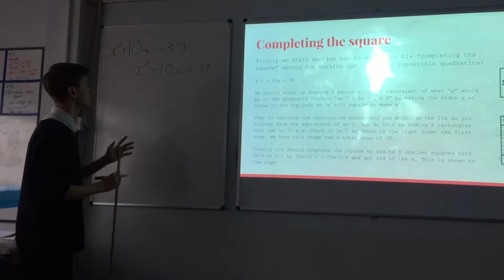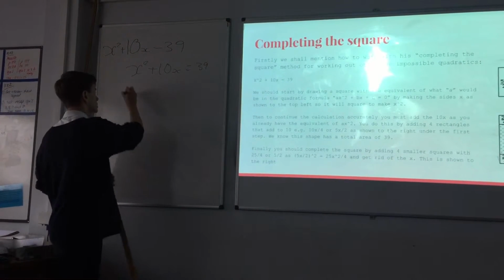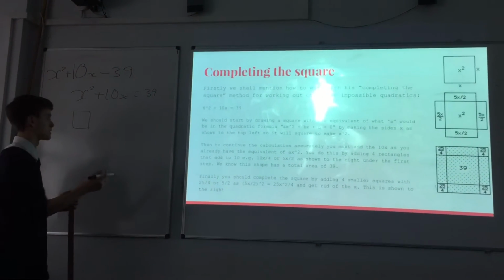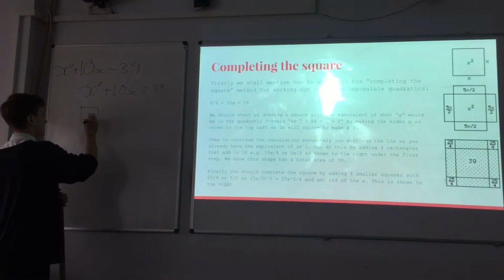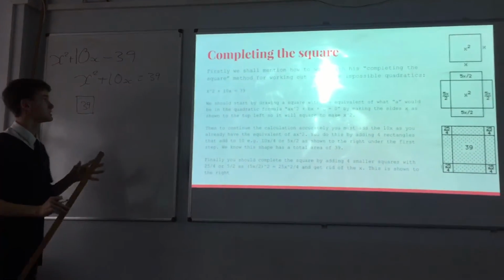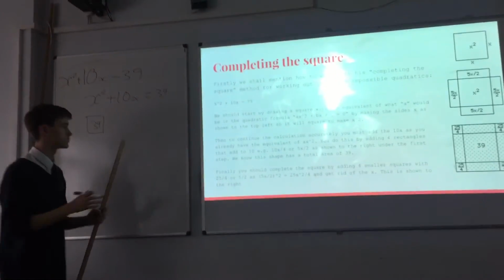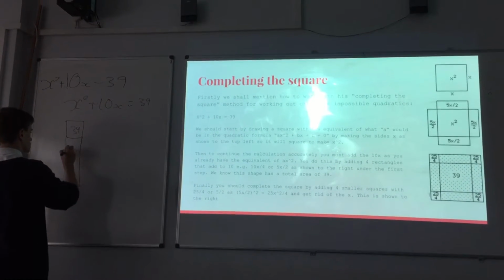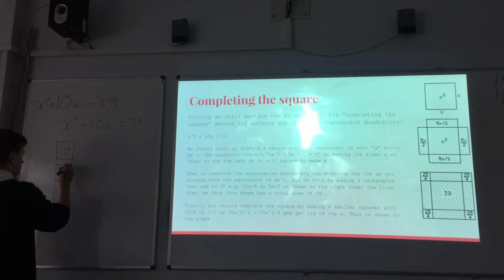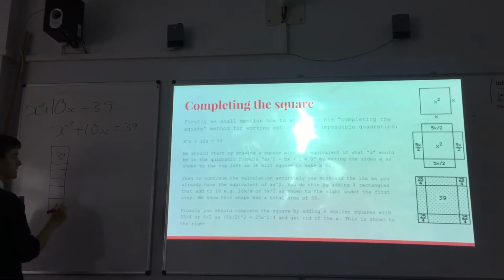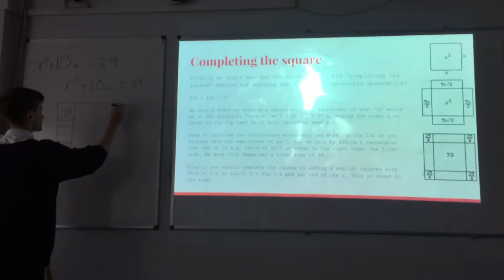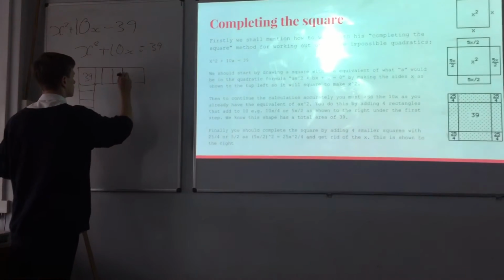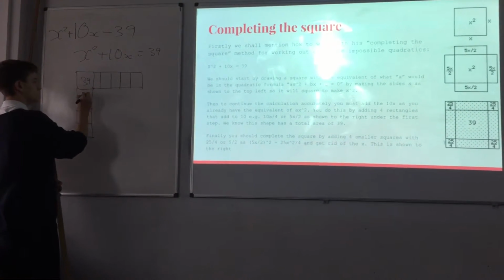Now, we would then put the 39 into a square, as we know that is what x squared plus 10x equals. We then split the coefficient of x into two equal parts and add them onto the lower quarter of the square and the right side quarter of the square. Name them all x.